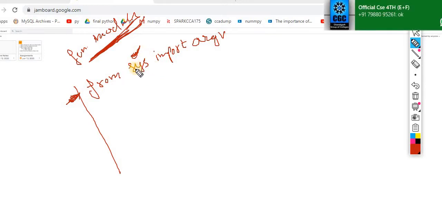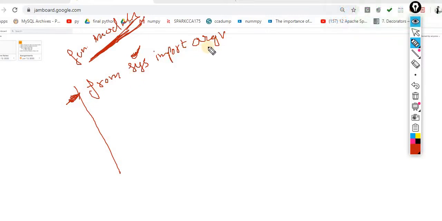Then what you have to do is import this function from this module. It is mandatory that you write this line in front of your code. Now inside my program, when I use argv, it will not give an error message. Why? Because I imported this module and this function inside my Python program.